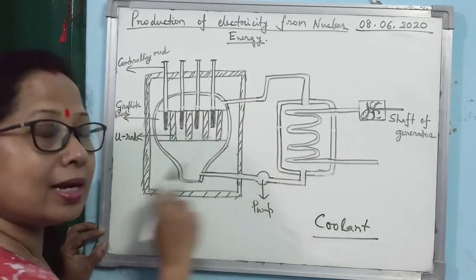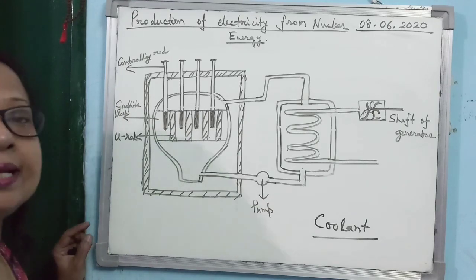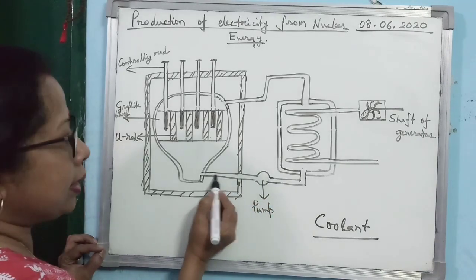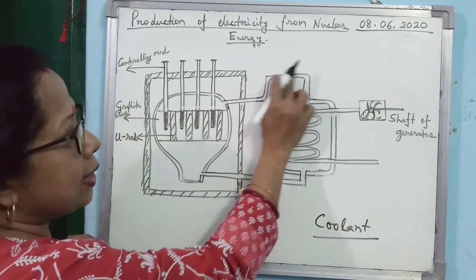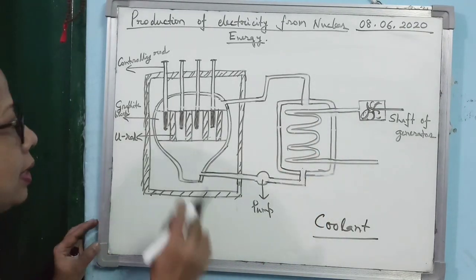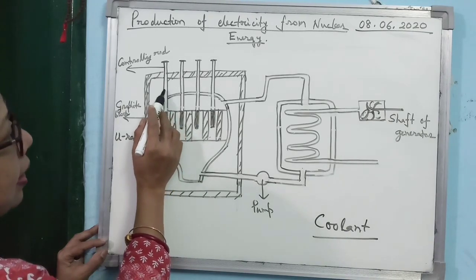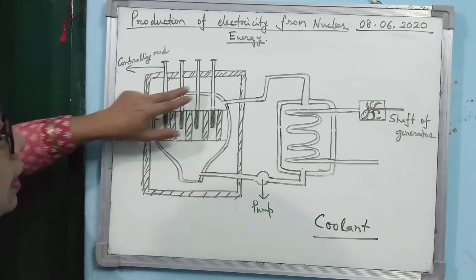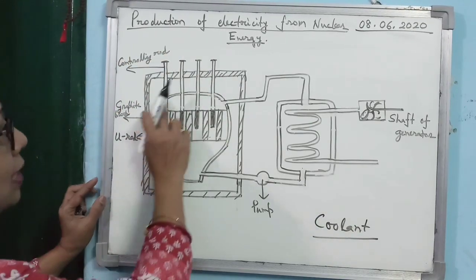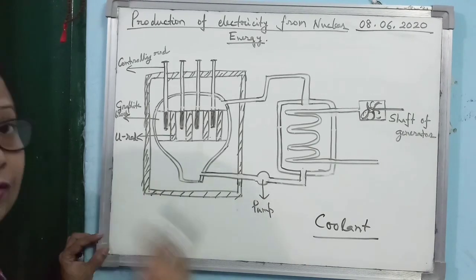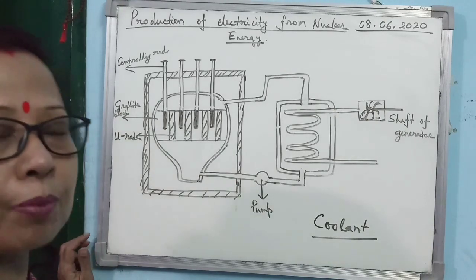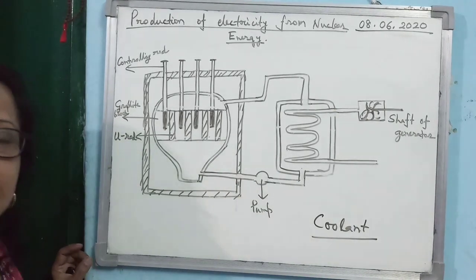So what is the water doing? Water is carrying the heat energy outside. You see here, when it is entering, it is cold water, and when it is coming out from here, it is very hot water, almost steam. Clear? Now come to the controlling rods. The controlling rods are the only device which is out of the chamber, and this main chamber, again for safety purposes, is kept within a bigger chamber. This is also made up of double-walled lead and concrete.